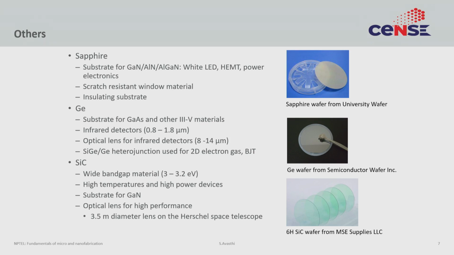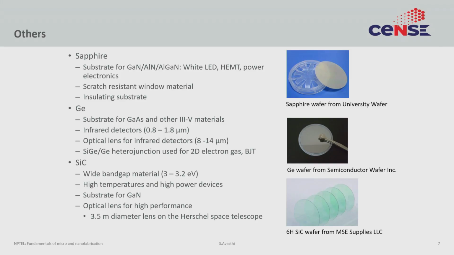So, back in the day when gallium arsenide substrates were very hard to make, a lot of the gallium arsenide work was actually done on gallium arsenide that was deposited on top of germanium. Germanium also is optically transparent in the infrared, mid infrared, and it is used in that application. Germanium and silicon are miscible. So, you can form alloys called silicon germanium, and those alloys have found a lot of use in HBT, which is a faster version of the silicon BJT.